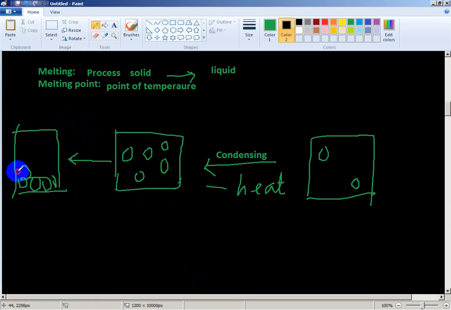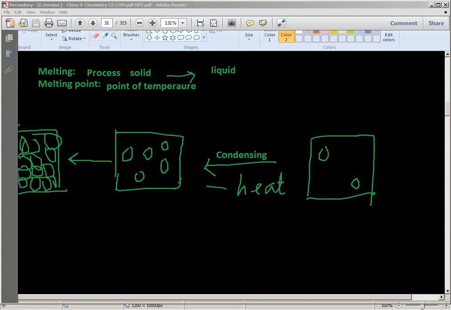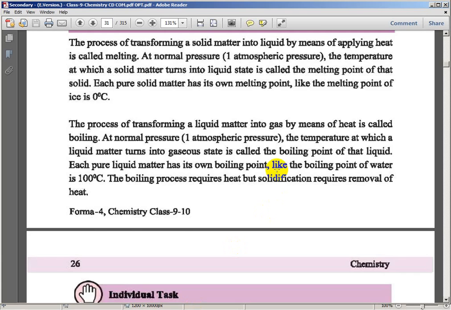Particles become close. You can say it is condensing, also freezing.